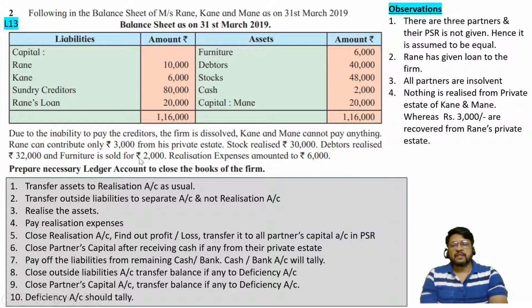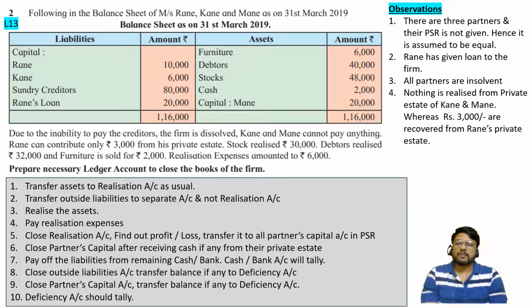Then realize the assets. So all these assets sold entries we will be considering. Pay the realization expenses, which are rupees 6,000 in this problem. Then close the realization account. Before paying outside liabilities, close the realization account. Find out profit or loss. Transfer it to all partners in their PSR. In this problem it is equal. Close the partners capital account after receiving cash, if any, from their private estate. I think Rane is bringing rupees 3,000 from his private estate. Kane and Mane are bringing nothing.